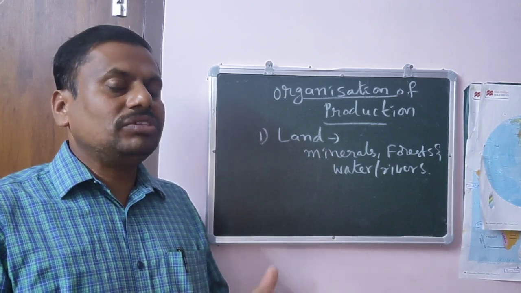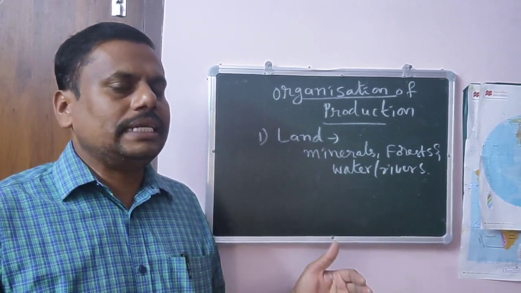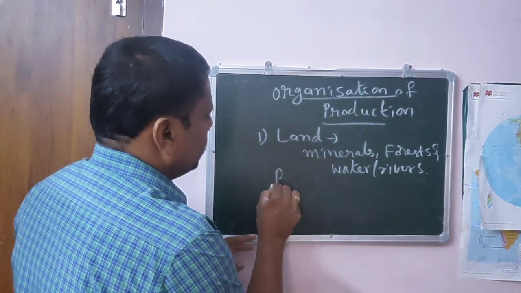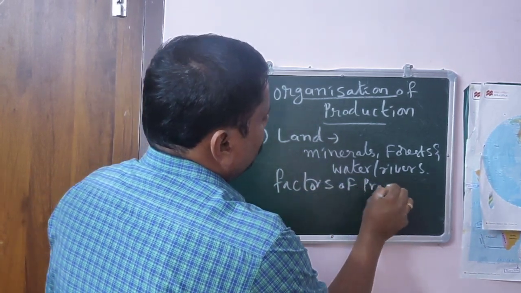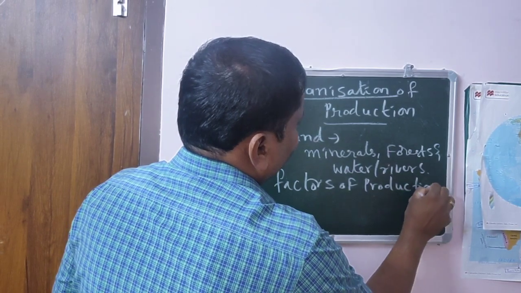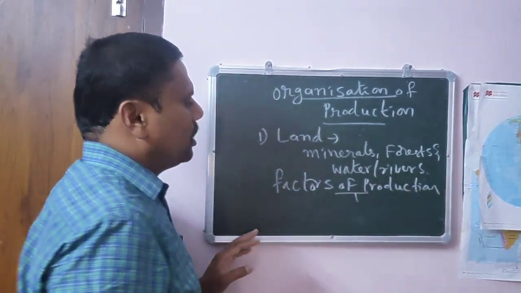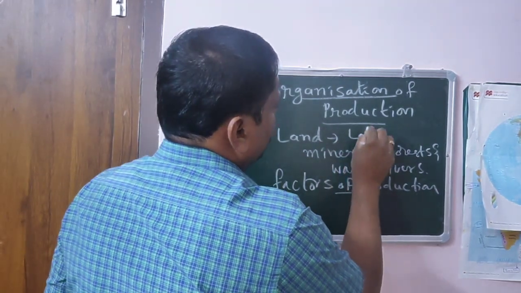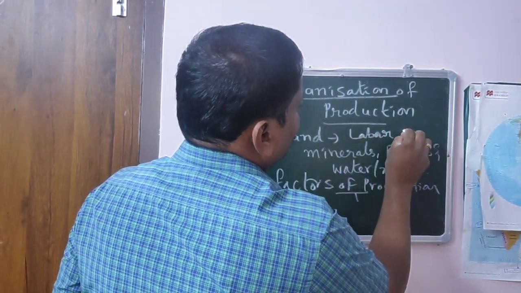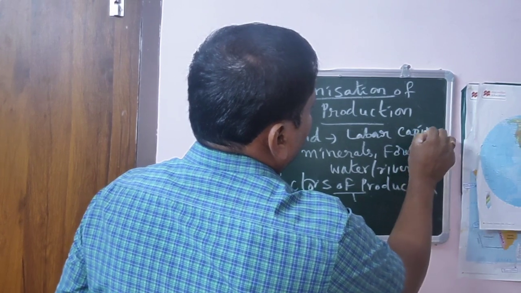The factors which we require to do production are nothing but the factors of production. So in order to do production, what do we require? Land we require. Next, labor we require. Next, capital we require.